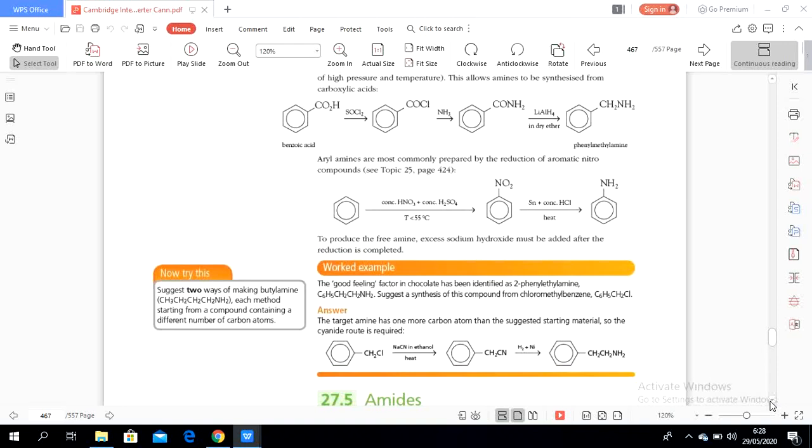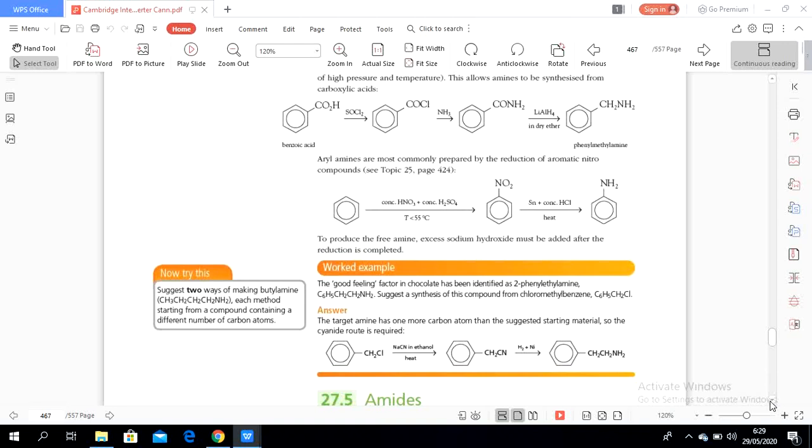So from the halogenoalkanes, you make a path to form amines. And then carboxylic acid can react to form acyl chloride, and then acyl chloride reacts to form amides, and then amides react to form amines.